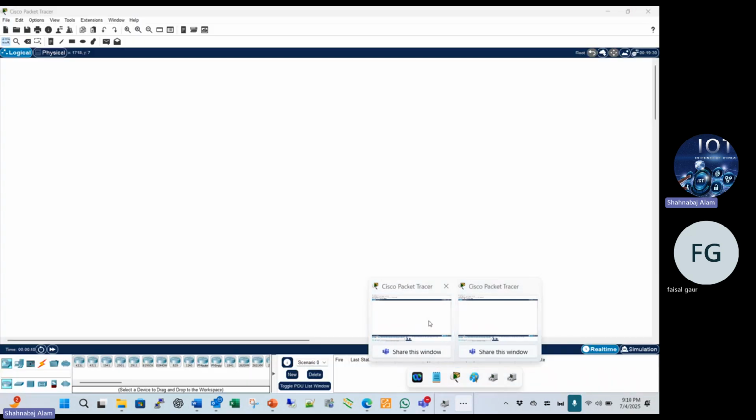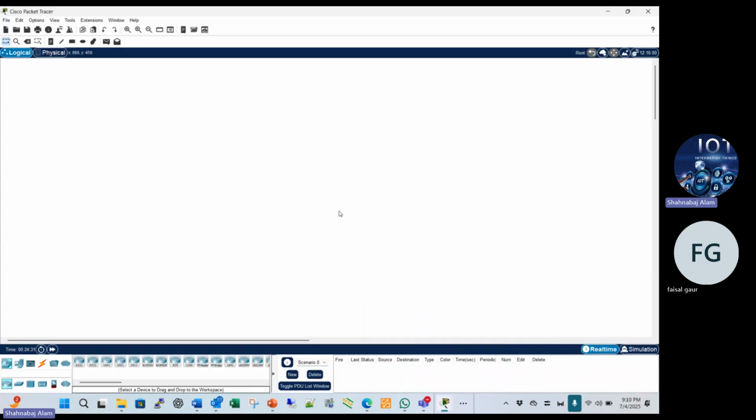Just open it and show you. So this is the Cisco Packet Tracer. Here we can configure the VLAN on the switch. So we select the switch. You see here the 2960 series.